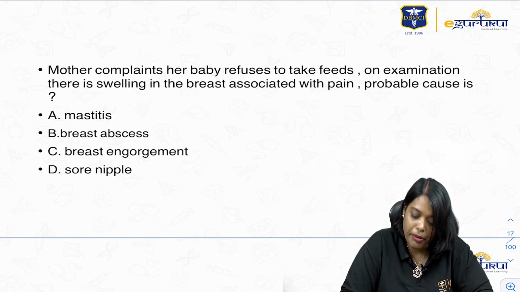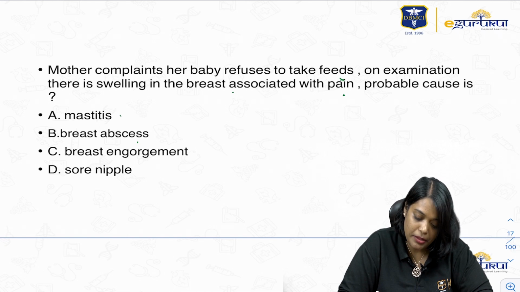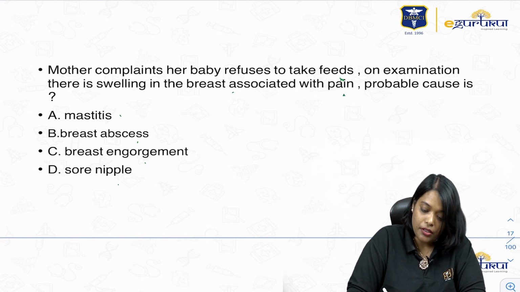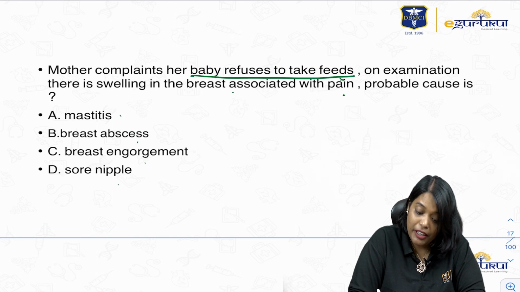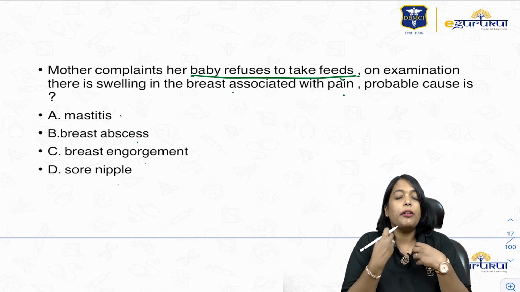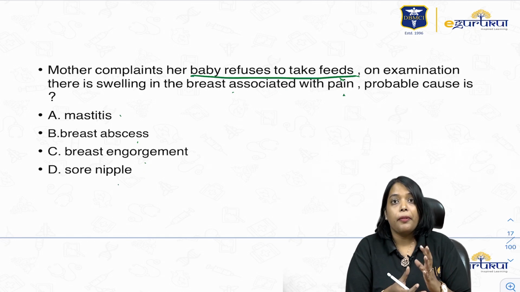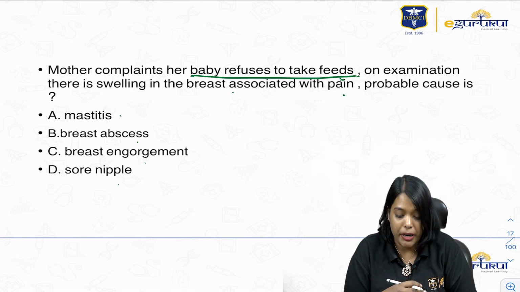Mother complains her baby refuses to take feeds. On examination, there is swelling in the breast associated with pain. Probable causes: mastitis, breast abscess, breast engorgement, sore nipple. When will a baby refuse to take feeds? When too much milk comes out suddenly, babies usually refuse to take the milk.